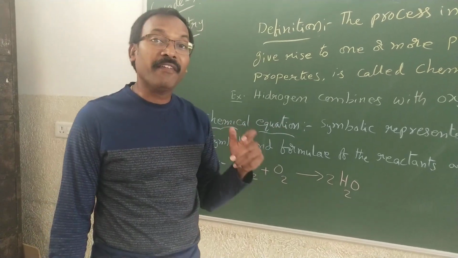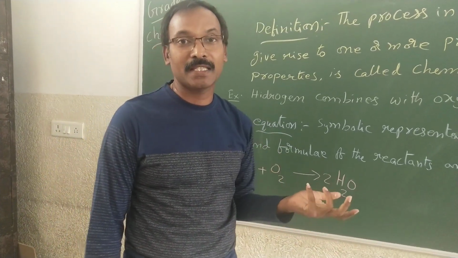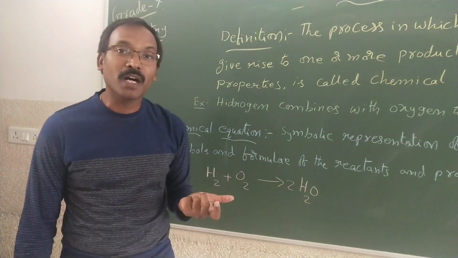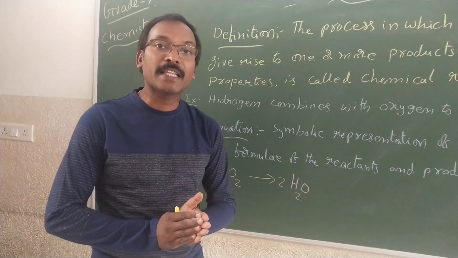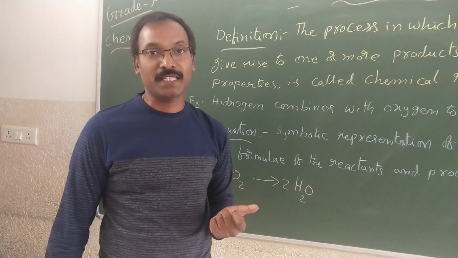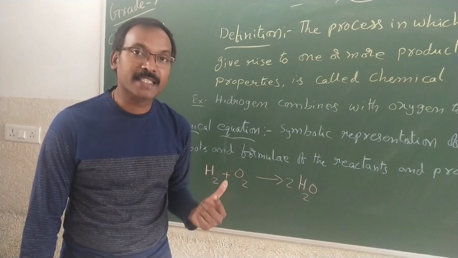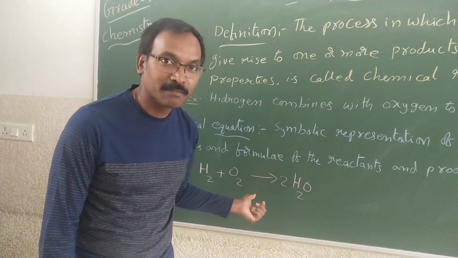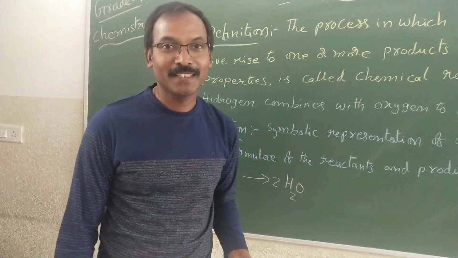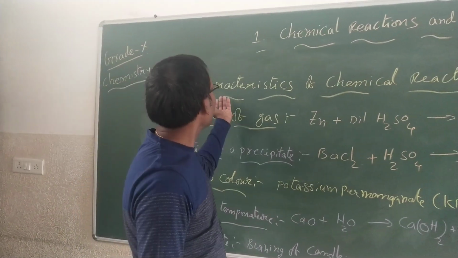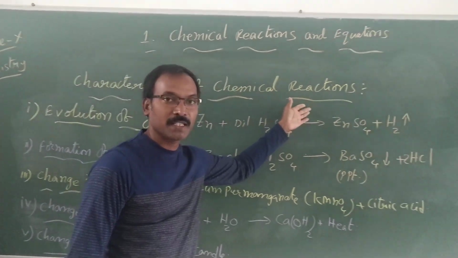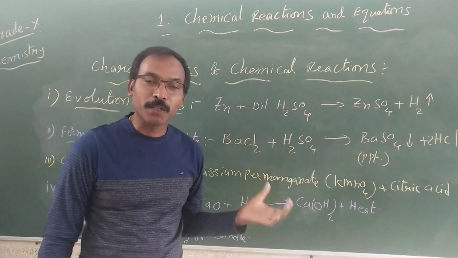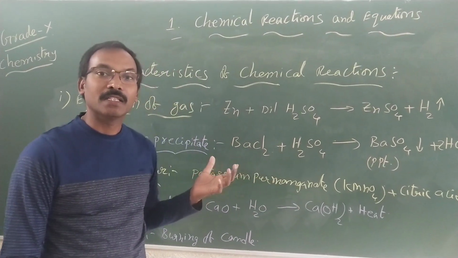Actually, how do we identify that a chemical reaction has taken place? That is a big question and challenging for every one of us. To identify that, every chemical reaction must be characterized by one or more characteristics. All the characteristics of a chemical reaction we will understand in the next part. Children, now see the characteristics of chemical reactions. By observing the following characteristics, we can come to a conclusion that a chemical reaction has taken place.